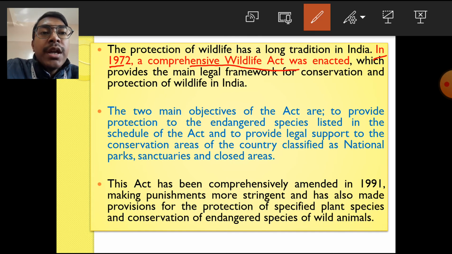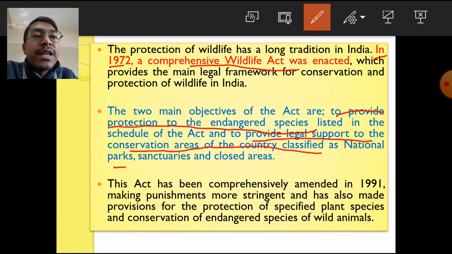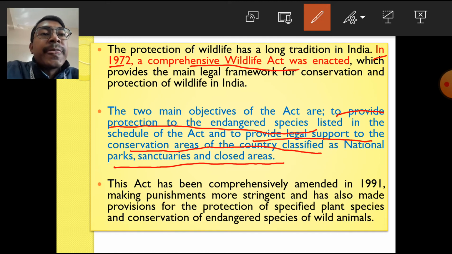The two main objectives of this Wildlife Protection Act are to provide protection to the endangered species listed in the schedule of the act, and to provide legal support to the conservation areas of the country classified as national parks, sanctuaries and closed areas. Number one, to provide protection to the endangered species which are listed by the government of India. Number two, to provide legal support to those areas which are considered as national parks, wildlife sanctuaries, etc.